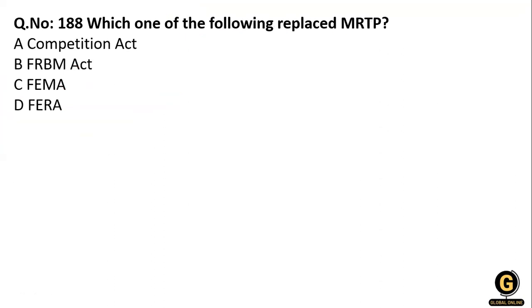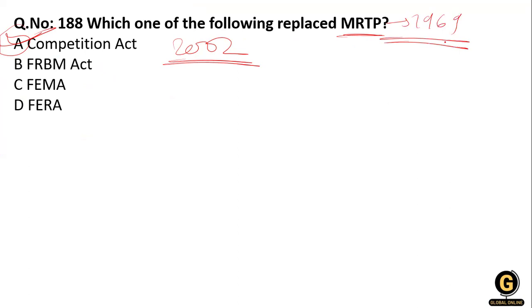Okay. Next, which one of the following replaced MRTP? I have just discussed it. That is the Competition Act 2002, and the MRTP Act 1969. Clear? And the FERA is replaced by the FEMA. Okay.